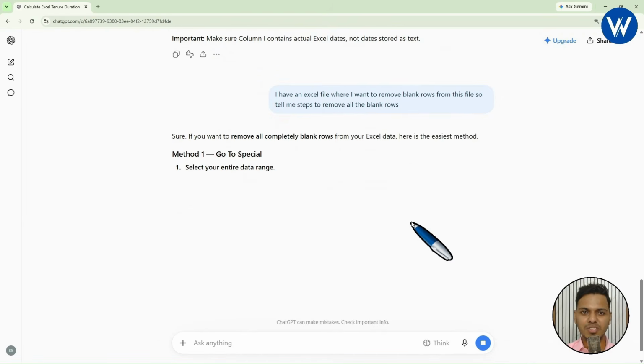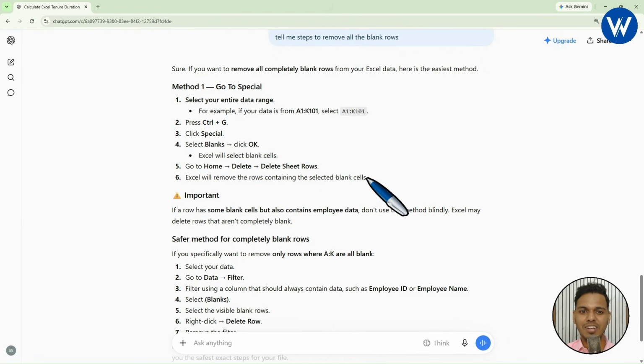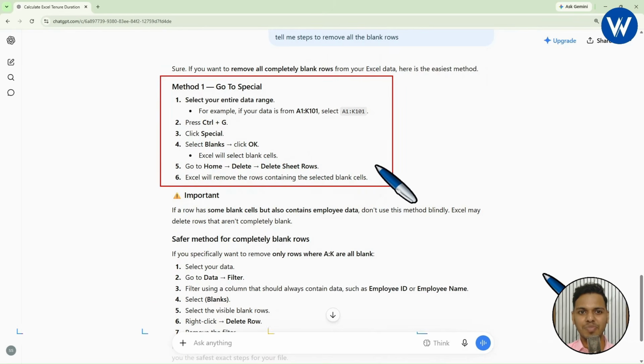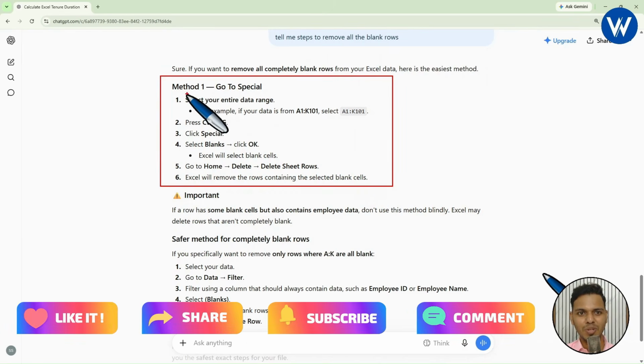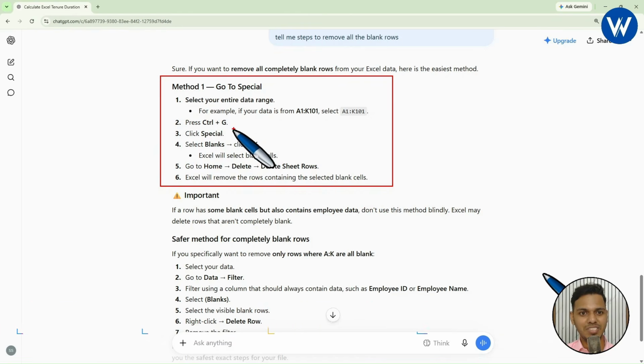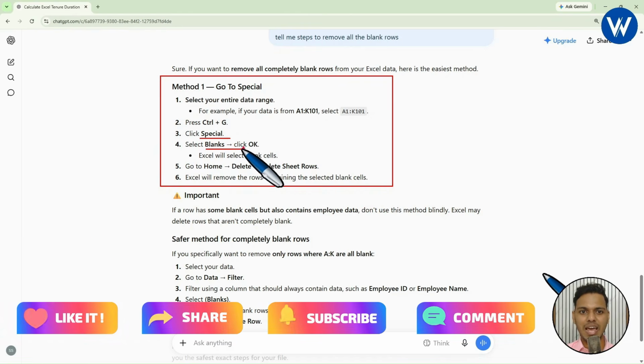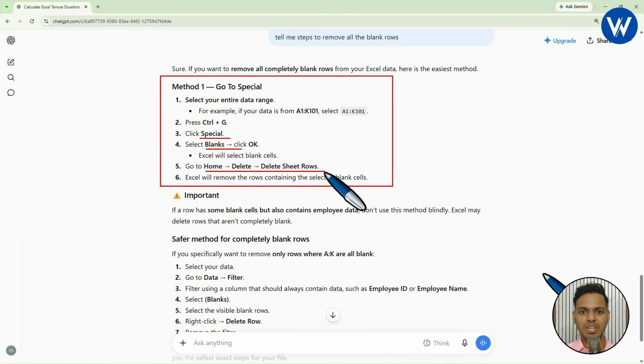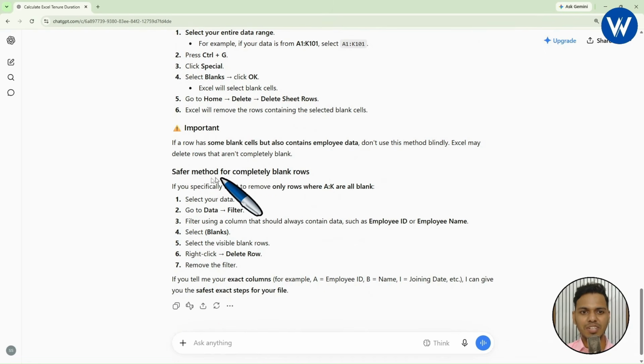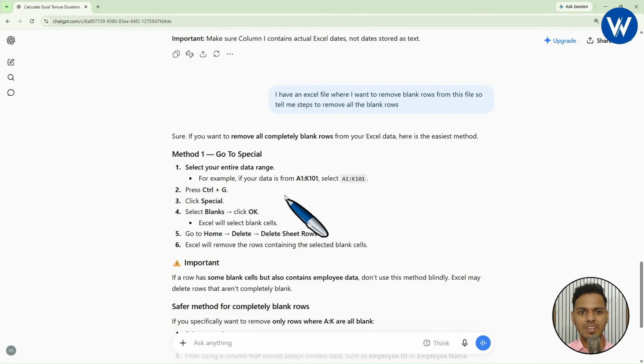Now let's click on send prompt. Let's see the power of this once again. And finally, it has given the steps. Listen carefully. First method, go to special. As we know already, it is very simple. Go to special, press G, click on special, blanks, click OK, Home, Delete Sheet Rows. In the same way, it has given a safer method for completely blank rows, data filter blank values, like this. So first we will go with method 1 only.